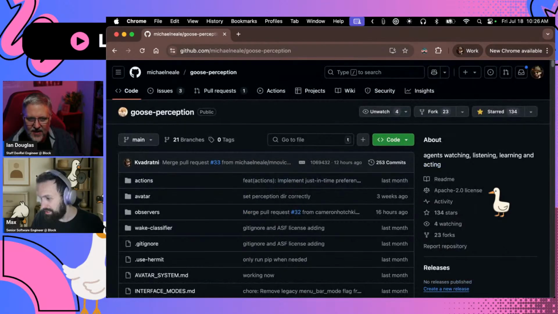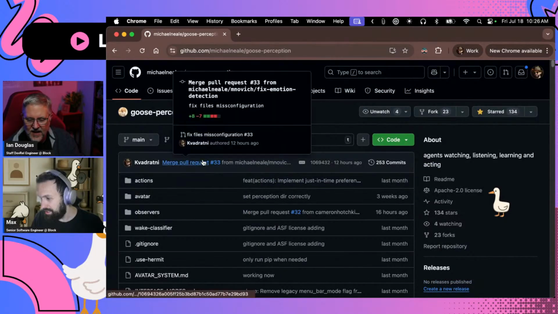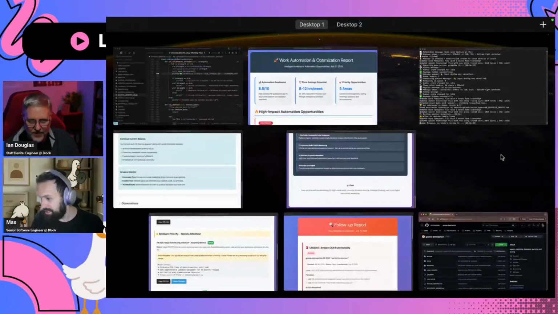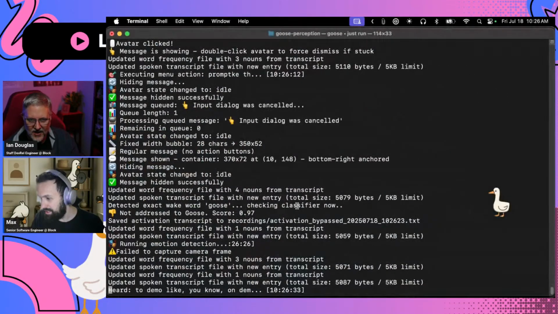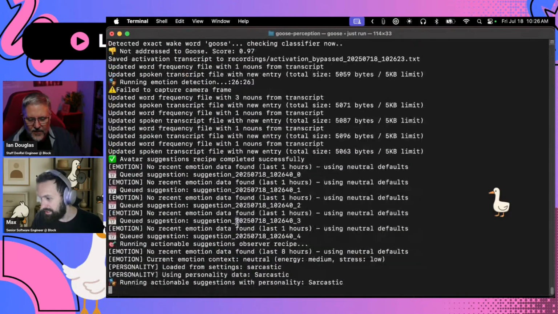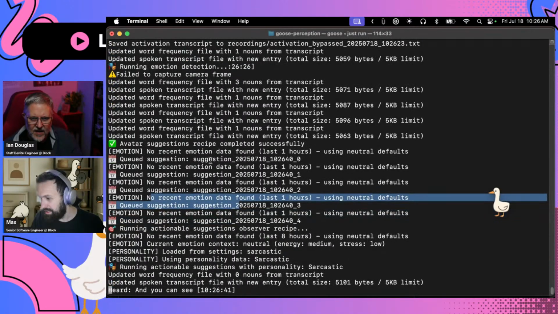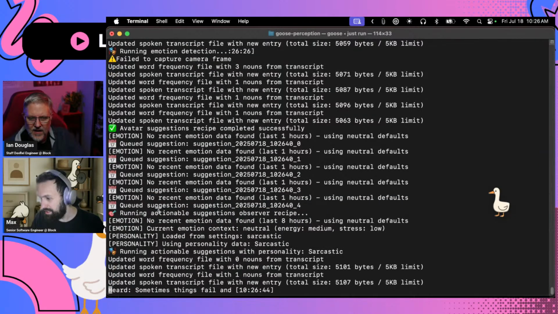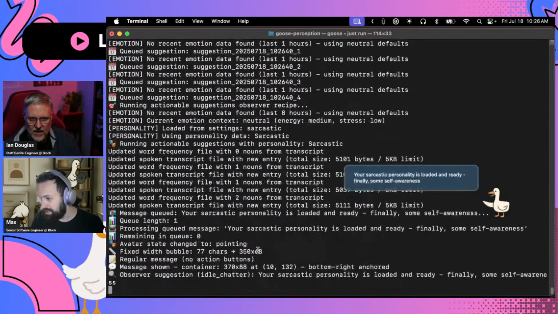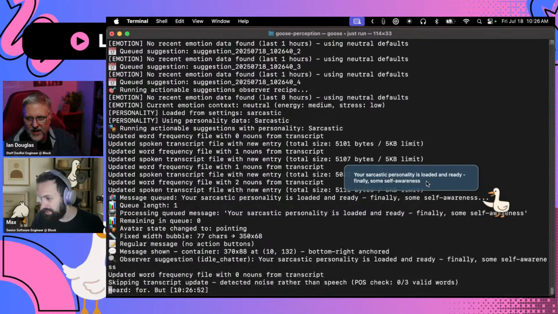This thing is asynchronous, so there's no way to demo everything I want to demo on demand, because this is not an on-demand product. This is an actual running thing. And you can see sometimes things fail, and as you can see, it checks the emotion, no data. It's probably a bug. It was better at that before.